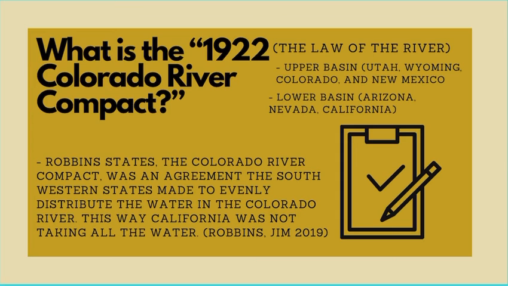The agreement was called the 1922 Colorado River Compact, also known as the Law of the River. When dividing the river in 1922, no one considered the desert evaporation from the sun. Also, the 1944 treaty states that the U.S. must give Mexico 1.5 million acre-feet of the water. In all, the Colorado River uses about 20 million acre-feet annually.